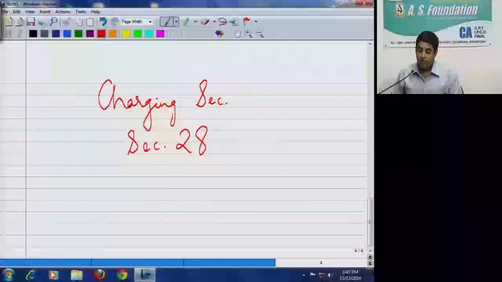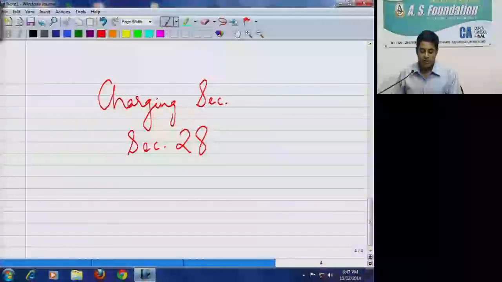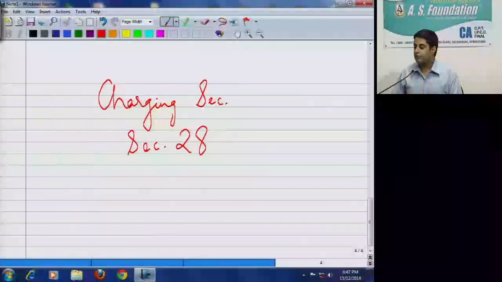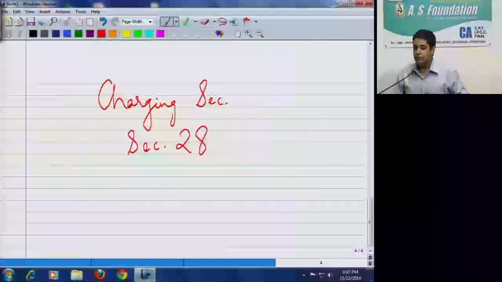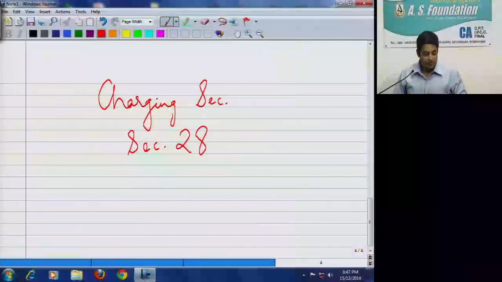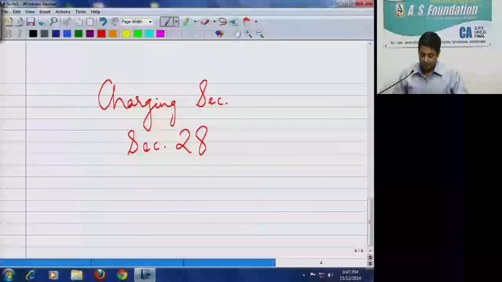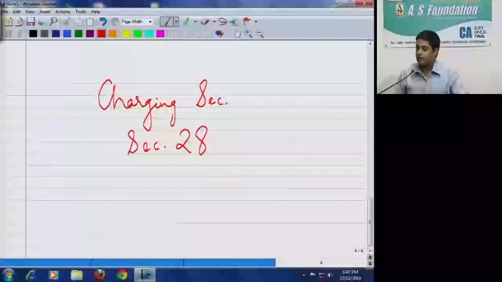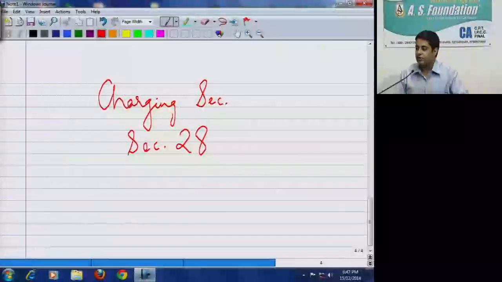Next, we have done this many times. Any interest, salary, bonus, commission, remuneration, by whatever name called, due to and received by a partner of a firm from such firm. Now interest and salary from partners will be taxed as business income. How much interest is allowed, at what rate, in a partnership firm? 12%.